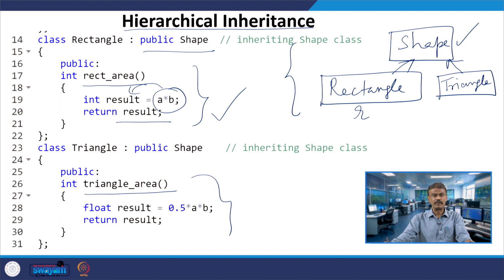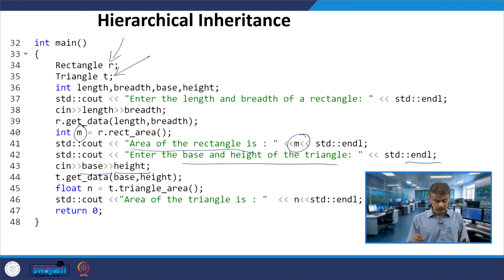Assume that I am giving 50 and 100, so half into 50 and 100. Whatever the result is will be stored in result, and you are returning result. This will be assigned to n, whatever you get as the output by invoking triangle_area. That means the object T is invoking triangle_area, and the result will be put into n.